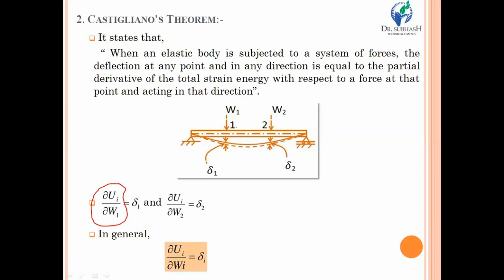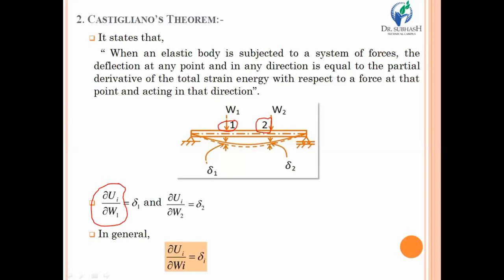You are given one simply supported beam, and there are two sections, section 1 and section 2. A load W1 is acting at section 1 and load W2 is acting at section 2. Now suppose by using Castigliano's theorem, you require to calculate the deflection at the respective sections, that means delta 1 and delta 2.